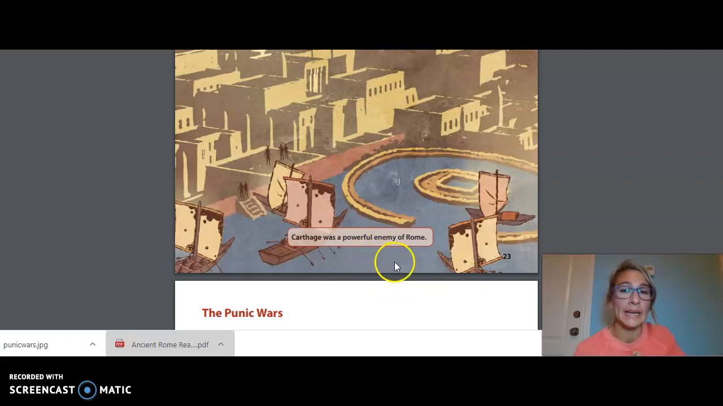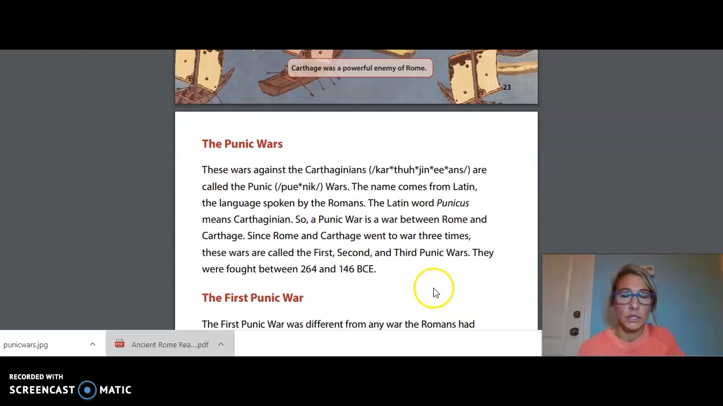Carthage was a powerful enemy of Rome. The Punic Wars. These wars against the Carthaginians are called the Punic Wars. The name comes from Latin, the language spoken by the Romans. How exciting! We learned Latin and the Romans spoke Latin. The Latin word punicus means Carthaginian. So a Punic War is a war between Rome and Carthage.